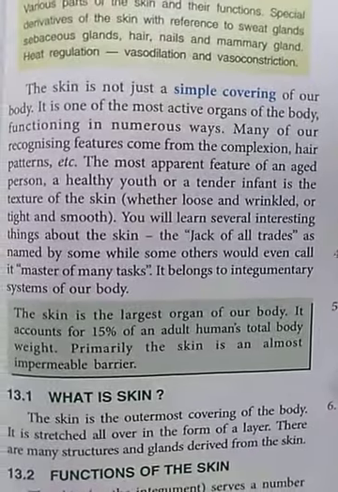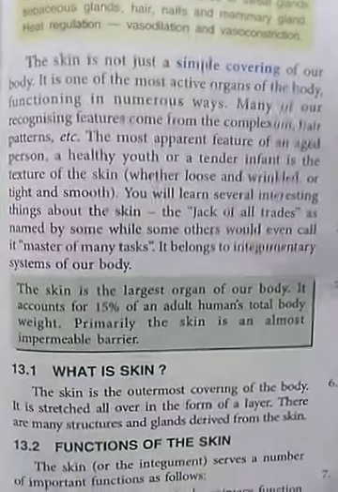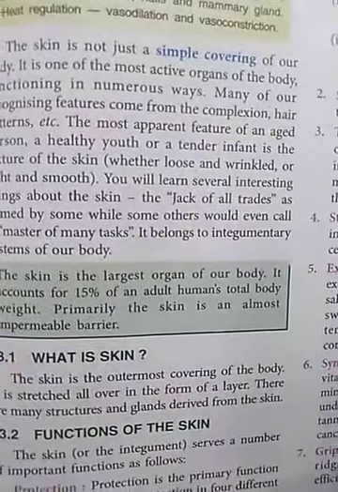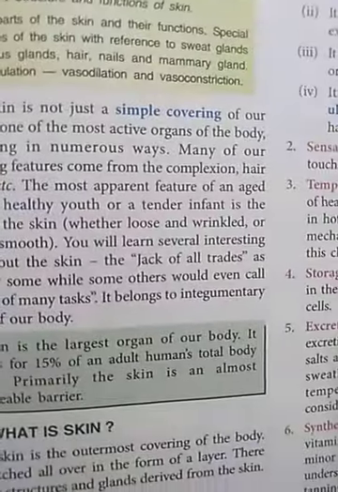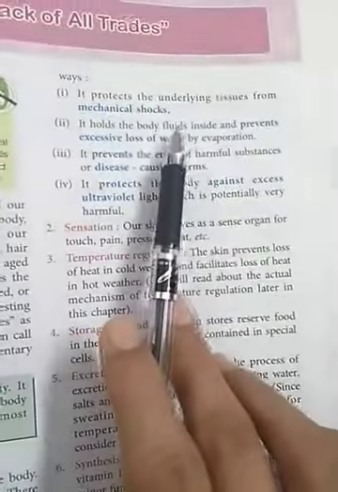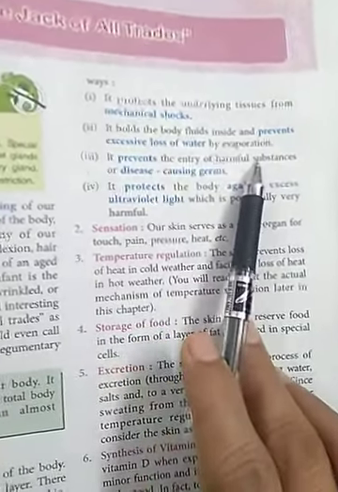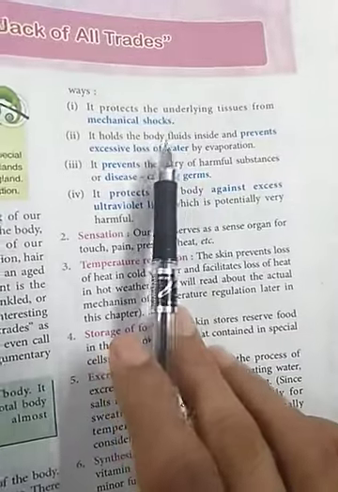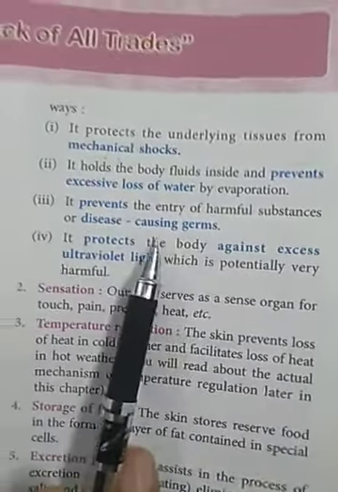Students, now we will learn about the functions of the skin. The first function of the skin is protection. Protection is the primary function of the skin. And skin protects us in 4 different ways. First, it protects the underlying tissues from mechanical shocks. Second, it holds the body fluids inside and prevents excessive loss of water by evaporation. Body fluids means things like blood and lymph. Third, it prevents the entry of harmful substances or disease causing germs.